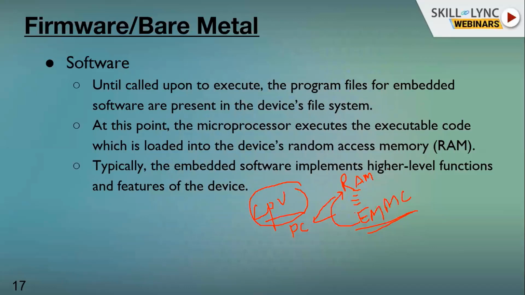Typically, the embedded software implements higher level functionalities and features of the device, like the camera application, music player application, or this PPT, the PowerPoint presenter application. This is also one of the applications. Word is also one of the applications. Browser is one of the applications. These are general purpose applications, but in embedded also, in a mobile phone also, you will have similar kinds of applications, right?